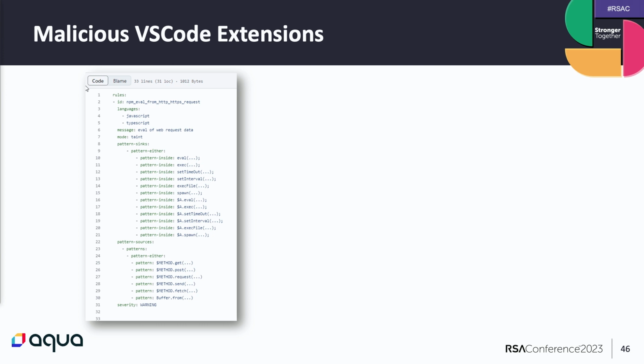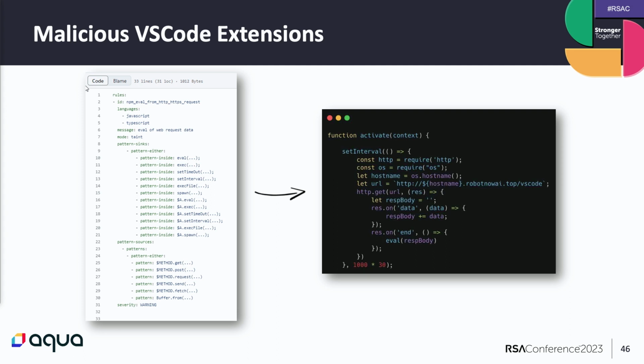We ran it across the marketplace, and here is an example of what we found. You can see here, upon installation, it does a GET request to the attacker's domain, and then takes the response body from the GET request and executes it using eval. This means that when a developer installs this extension, automatically there will be an HTTP request to the attacker's domain, receiving code to run on the developer's computer. Now, this can be a malicious extension, or it can be just very bad code written by a developer. Anyway, we reported it to Microsoft and it was removed from the marketplace.